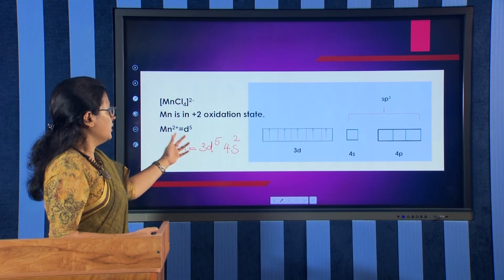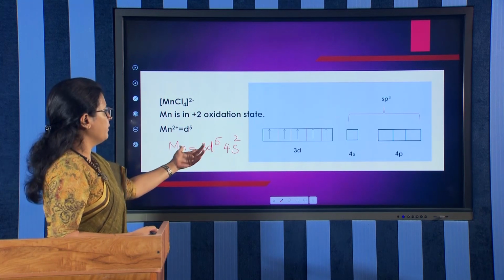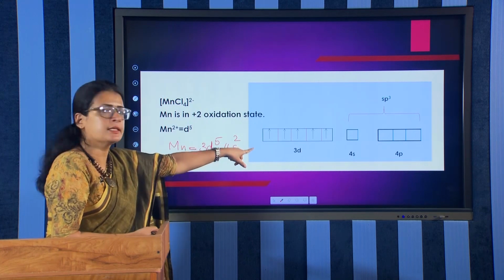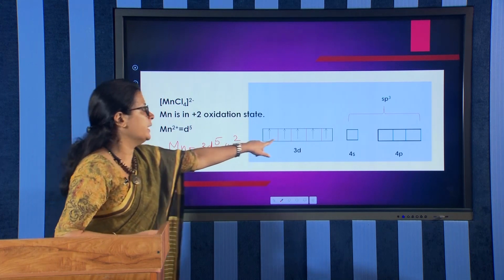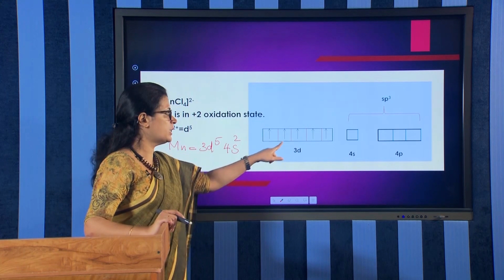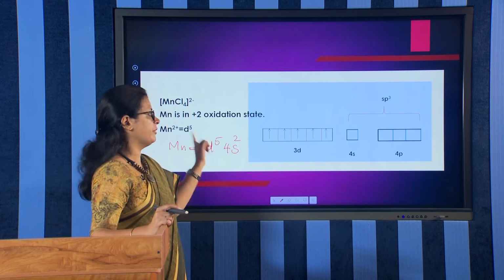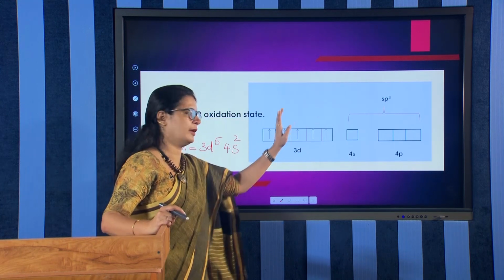And now after the removal of electrons, what will be the electronic configuration of Mn2+? It is simply 3d5. That is written there. All the 3d orbitals are degenerate, that is why it is written like this. And how many d electrons are there? 5 d electrons: 1, 2, 3, 4 and 5.